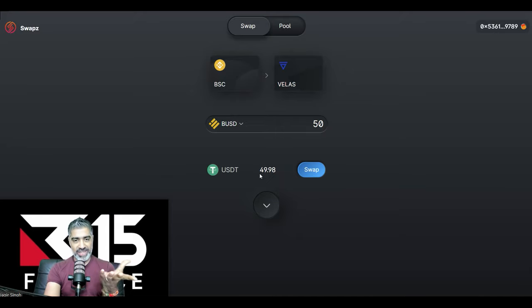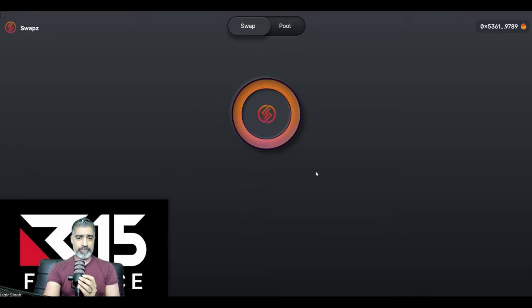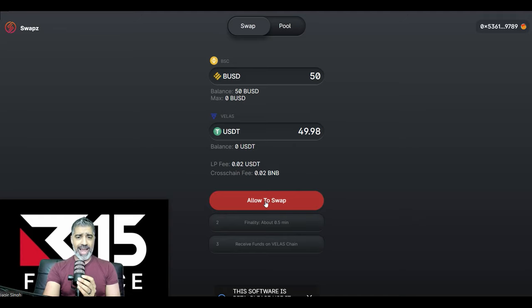There's a small amount of transaction fees and sometimes a bit of price difference as well. Even though it's stable coins, there's a price difference. So we can click swap. We're going to allow the swap to happen first. So it happens normally in two transactions. It just tells us the fee. Here we go. It's 0.02 USDT. So we see that over here. The cross-chain fee is also a 0.02 BNB.